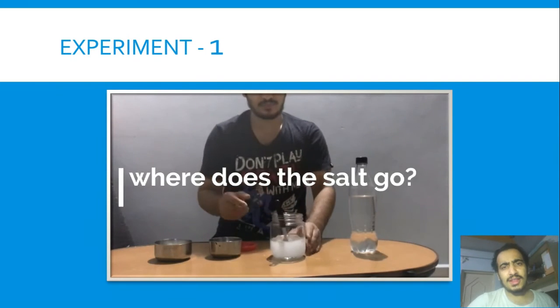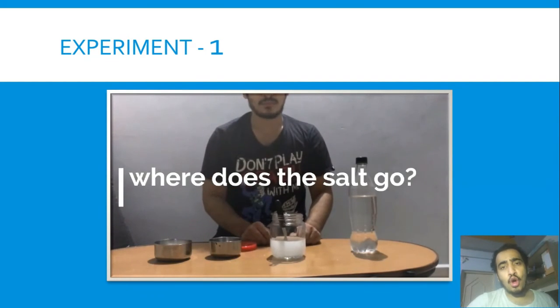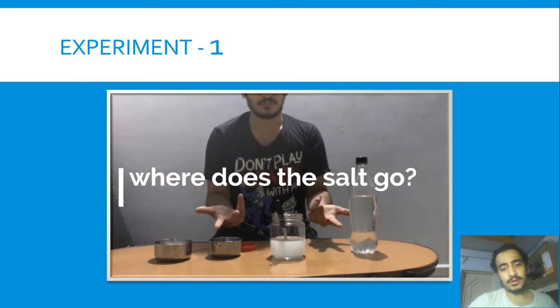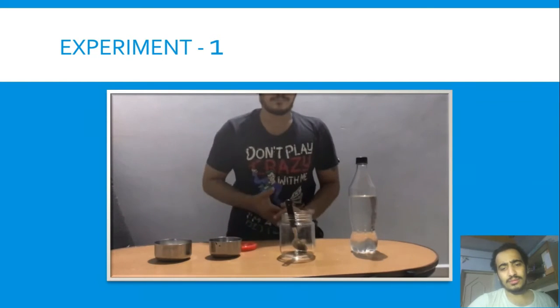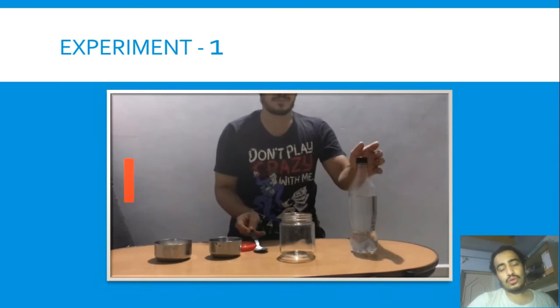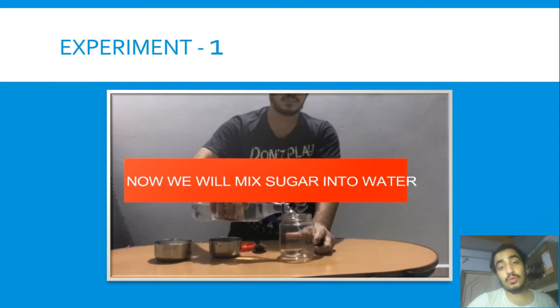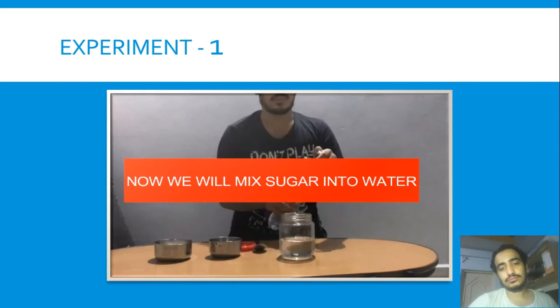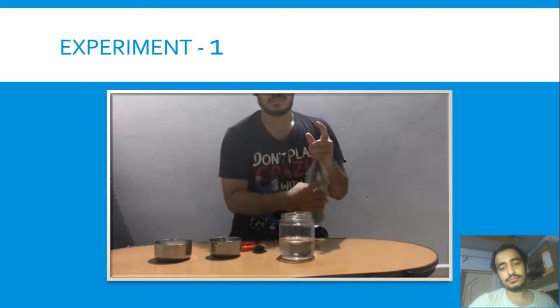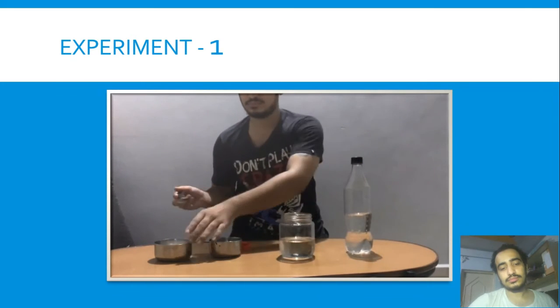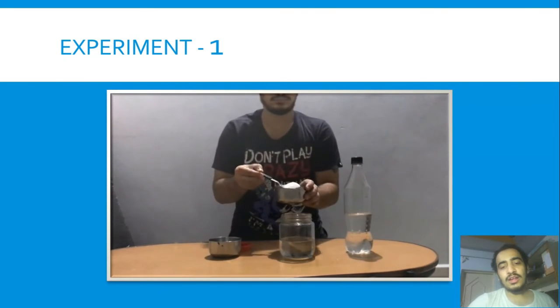So you can see that the water becomes opaque from transparent. So where did the salt go? Now again we will add water to a jar for the sugar one. Now I will add sugar to it and mix it properly.